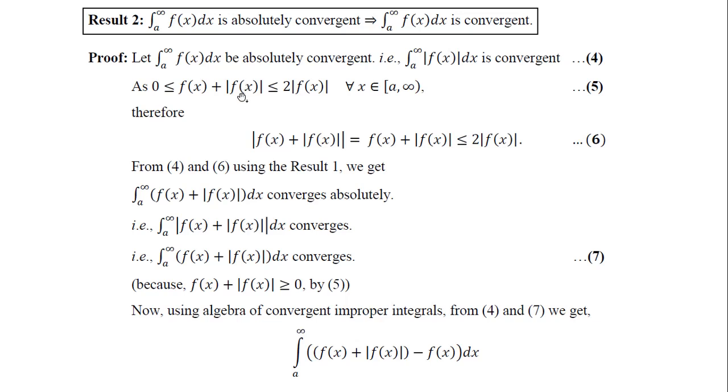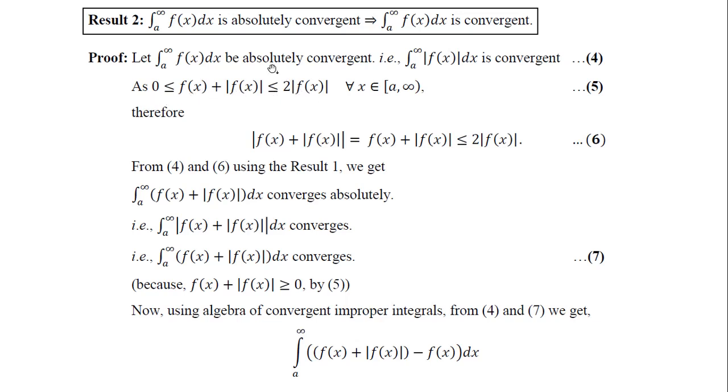If it is plus 5, then mod of 5 will be 5 only, so we are adding 5 to 5, which is 10, twice the mod value. So in the other case, when it was minus 5, adding minus 5 and 5 gives 0, which is less than or equal to twice the mod value, 10.